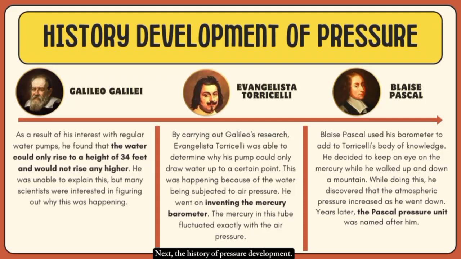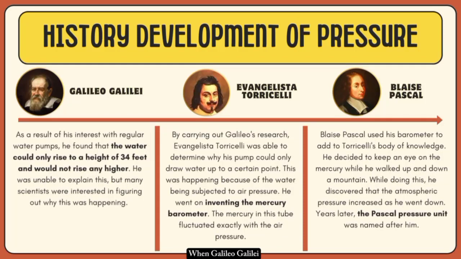Next, the history of pressure development. When Galileo Galilei discovered that water pumps could only rise 34 feet, scientists became interested in why this phenomenon was unable to be explained. Evangelista Torricelli discovered that his pump's water draw limit was due to air pressure, leading to the invention of the mercury barometer. Then, the Pascal pressure unit was developed as a result of the observations made by barometer inventor, Blaise Pascal, who found that atmospheric pressure increased as he went down a mountain.